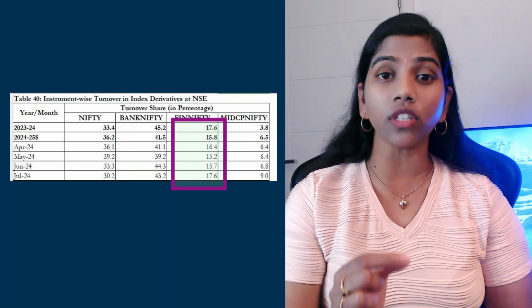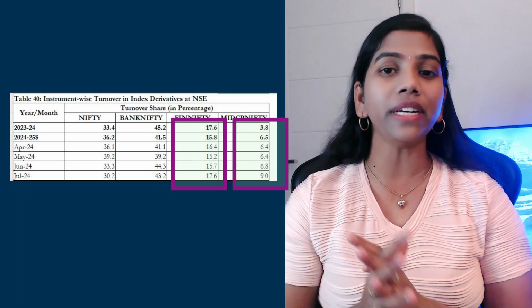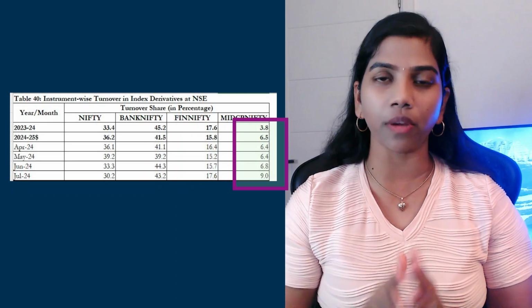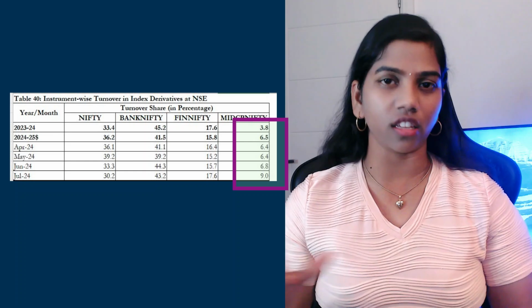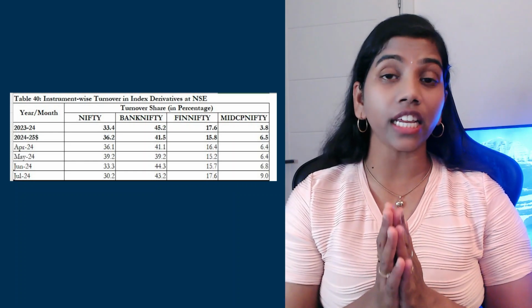Then Fin Nifty was near 16% and the Midcap Index was roughly 6.5%. The remaining are the others. This is the rough index derivative trade volume, and please always remember this, and also every month end when SEBI releases the stats, please remember to check. Based on my experience, knowing all these stats indirectly helps in decision making.